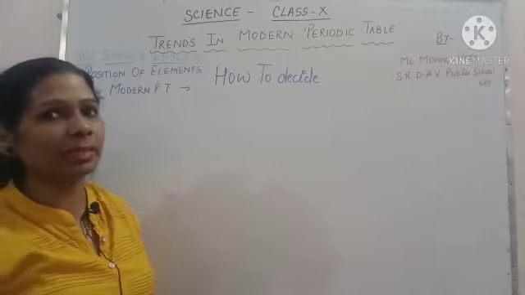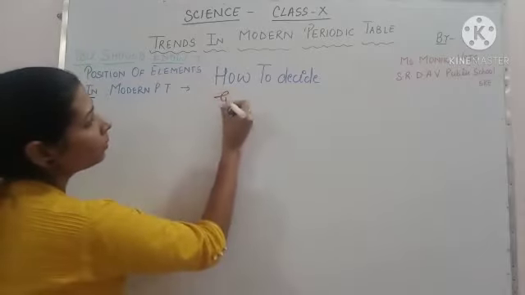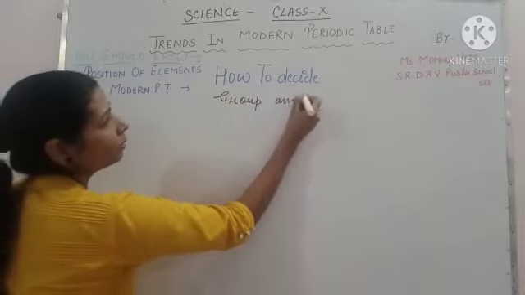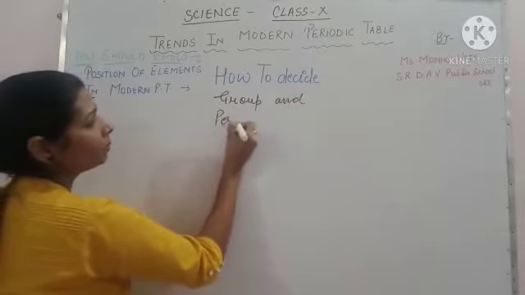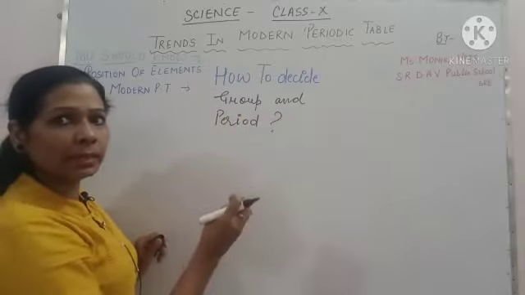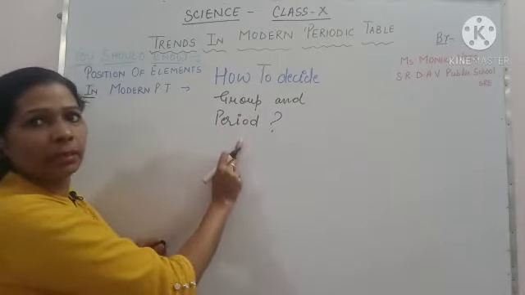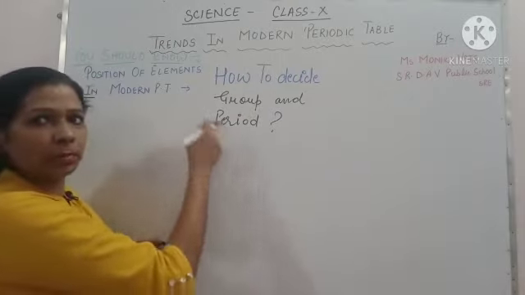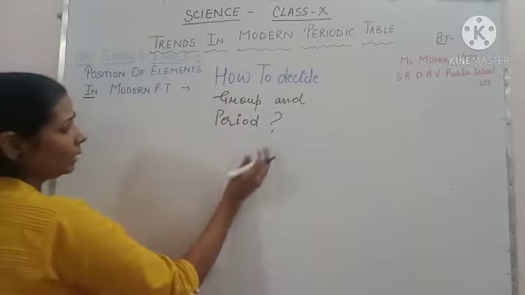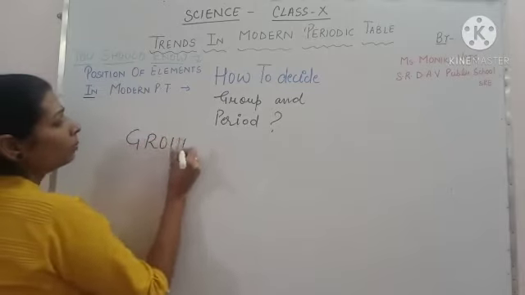Position of elements, that means how to decide the group and period of an element. हम किसी भी एलिमेंट के ग्रुप या पीरियड को कैसे डिसाइड करते हैं, that we will discuss first before trends in the modern periodic table. So, how to decide the group?